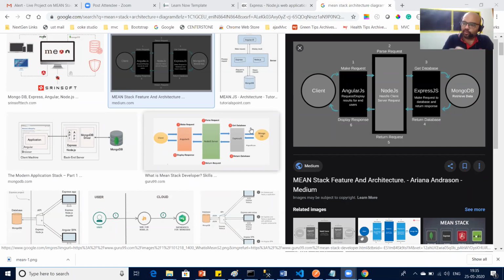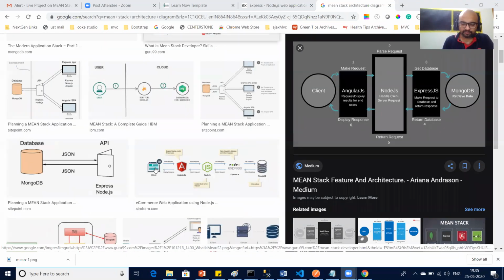So all these four will sit in the server because an API should be hosted somewhere. There will be an IP address and a domain URL for an API. It should be up and running on some server. Getting my point? Yes, sir.